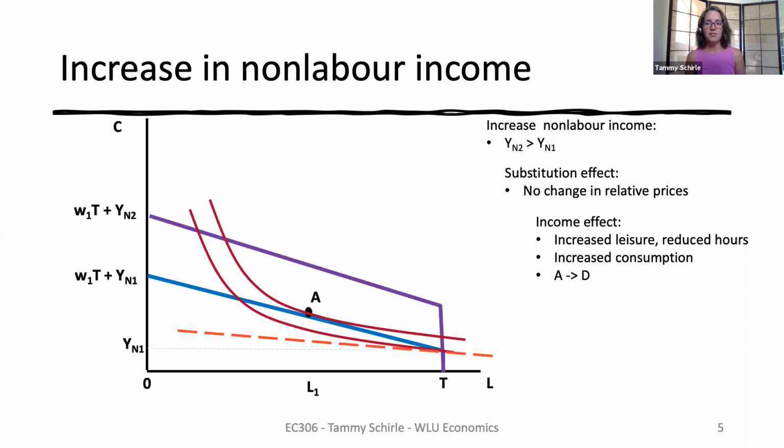The slope of the constraint does not change. Since substitution effects capture only the effect of changing relative prices of leisure and consumption, we know there are no substitution effects associated with an increase in non-labor income. So we are left with the income effect, which will drive an increase in the amount of leisure time, moving us here to point D for this individual.